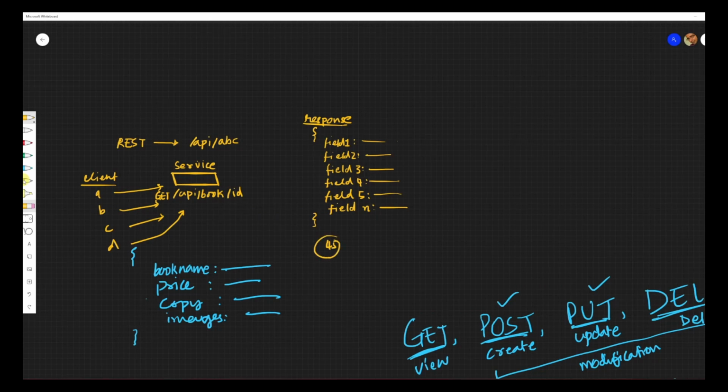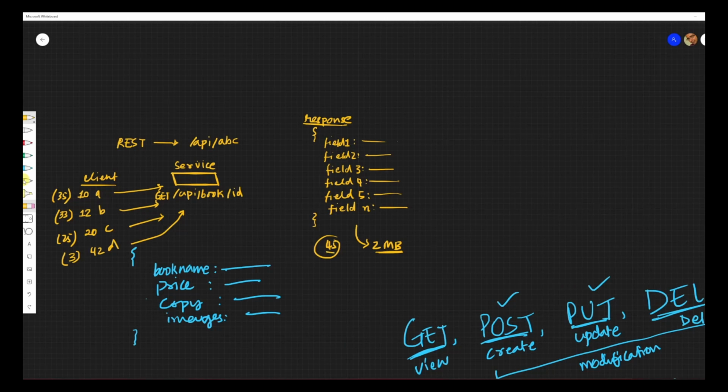Out of these 45 fields, only 10 fields are required by A, maybe 12 fields are required by B. There could be an overlap, I don't care. 20 fields are required by C, and let's say 42 fields are required by D. Okay, so each of these responses, let's say, is around 2 MB in size. Pretty heavy response, right? Now you see that this guy A is not using almost 35 fields, right? Even this guy is not using most of the fields. So these are the number of fields that are not used, right? And no matter what, I am sending him a 45 field response, which is 2 MB in size.